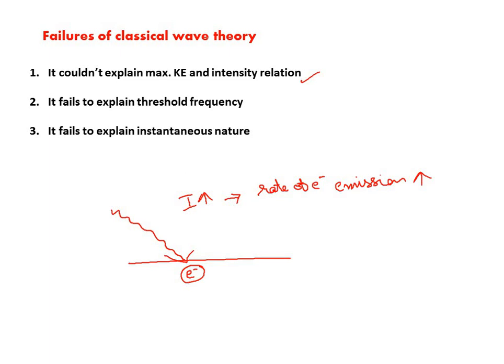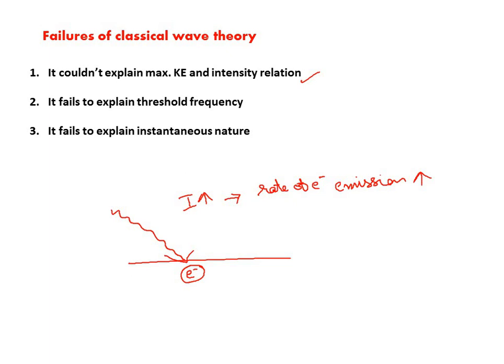Coming to the second one, it fails to explain threshold frequency. What do you mean by threshold frequency? The minimum frequency above which the photoelectric effect can be observed. But according to the classical wave theory, whatever may be the frequency of the incident radiation, a light of sufficient intensity should be able to impart enough energy and thus eject the electrons from the metal surface. Therefore, this is not at all a valid situation.